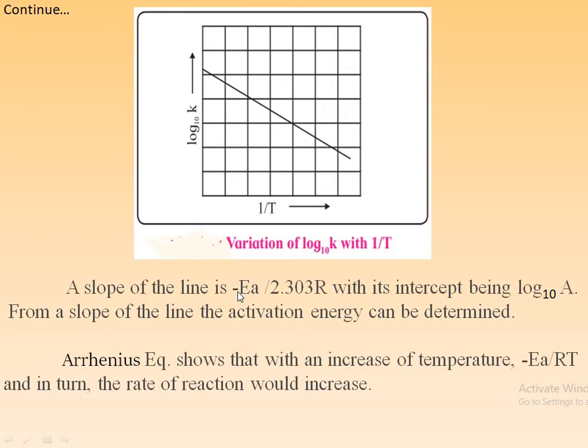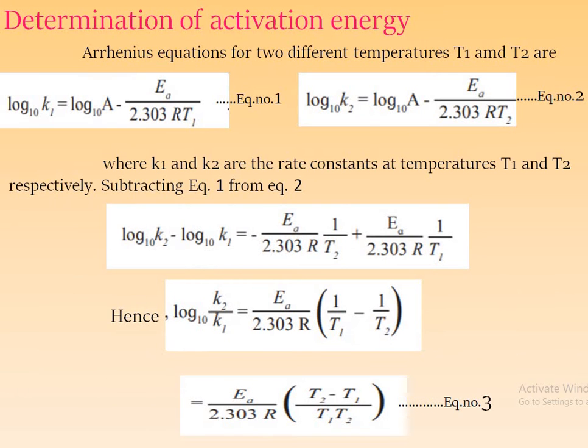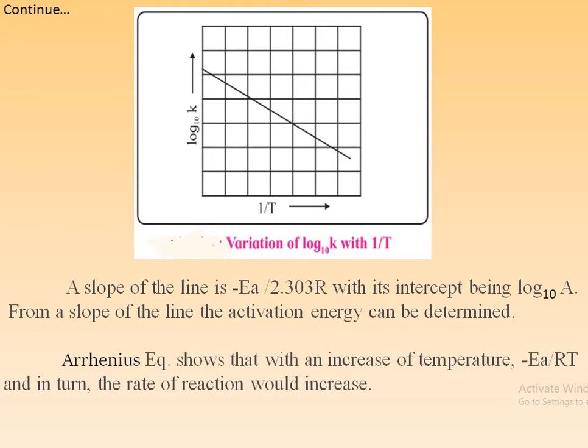The slope of the line is minus Ea upon 2.303 R, that is the m, with its intercept being log base 10 A. From this slope of the line, the activation energy can be determined. From this slope, we can determine the activation energy. This activation energy is Ea.